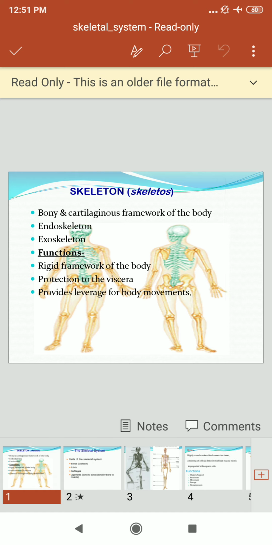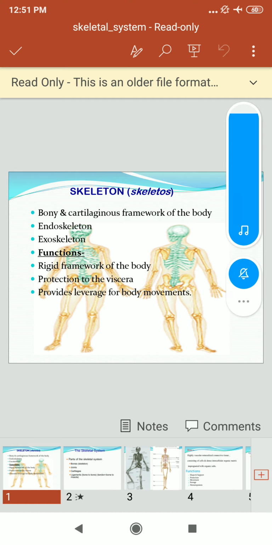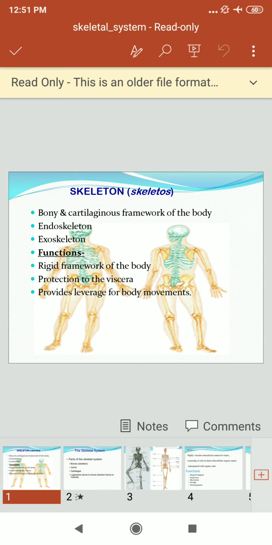Again we are going to discuss the human skeleton, that is skeletos. Basically the skeleton is the bony framework of the body. It includes the skull, vertebral column, the collarbone, shoulder blades, rib cage, then pelvic girdle and pectoral girdles, and the bones of the hands, arms, feet and legs. The skeleton supports all the body parts and protects the internal organs of the human.